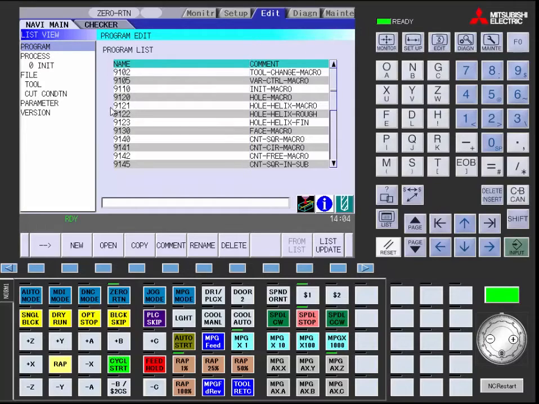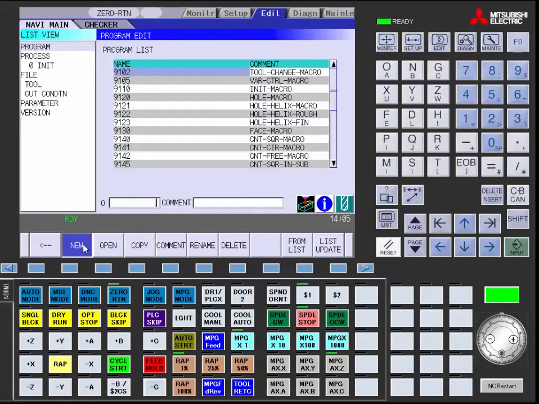The first step will be to input a new program. Move the cursor to the Program tab. Press the New on the menu key. Input a program number not listed in the program window. For our example, we will use 1, 2, 3, 4.